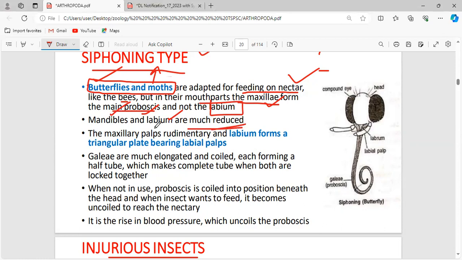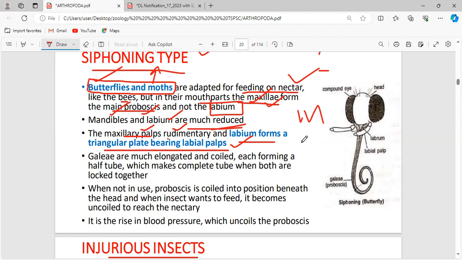As the maxilla is present, the maxillary palp is also present, but it is rudimentary in nature, not very much developed. And the labium forms a triangular plate and forms the labial palp. In maxillae there is a maxillary palp, and in the labium there is a labial palp.